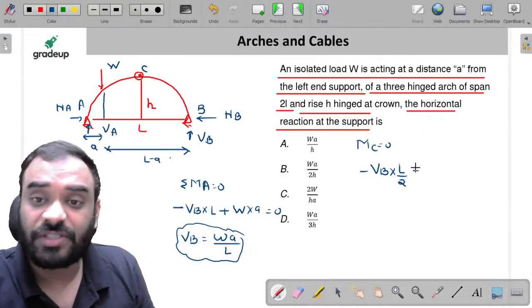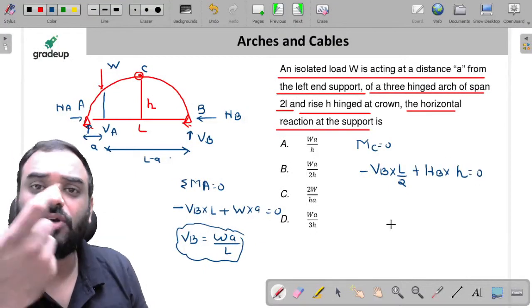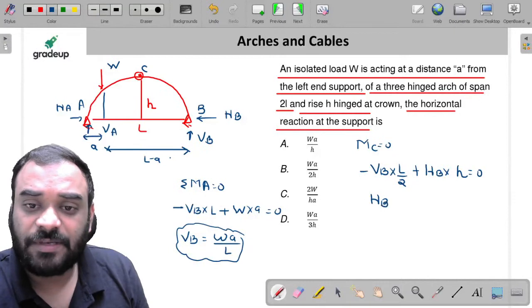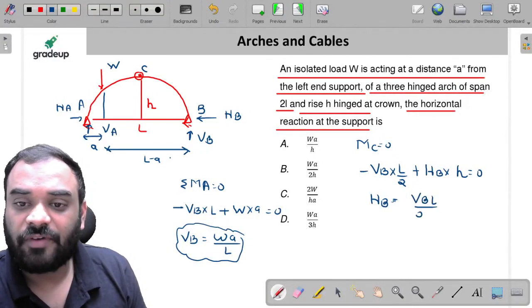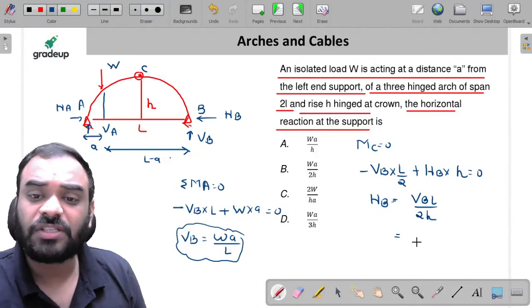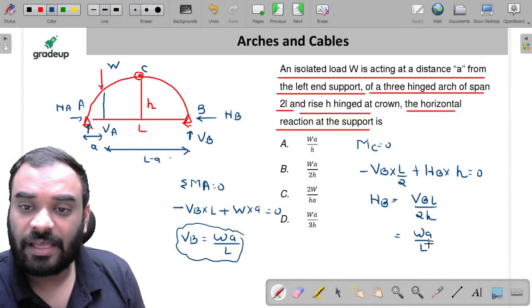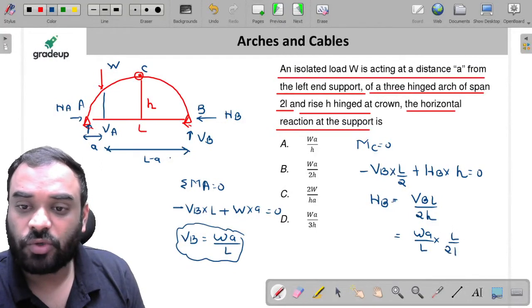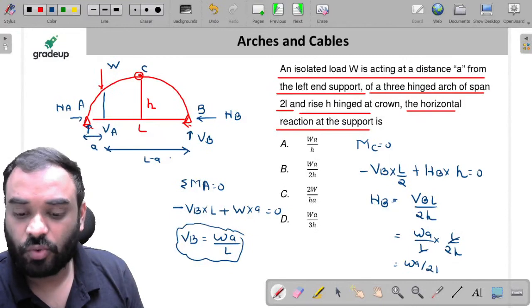HB is in clockwise direction. So plus HB into H, and it is equal to 0. So my dear friends, HB is equal to VB into L divided by 2H. Okay, sir. What is the value of VB? Just put it, guys. WA by L multiplied by L by 2H. Just cancel this one. So you will get WA by 2H.